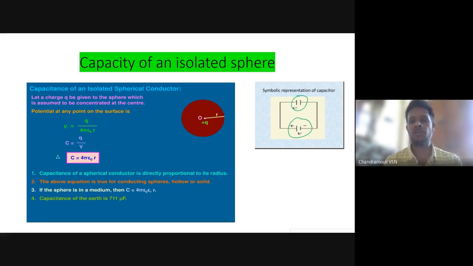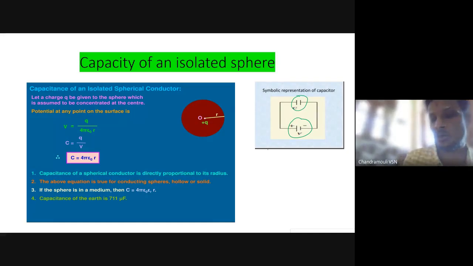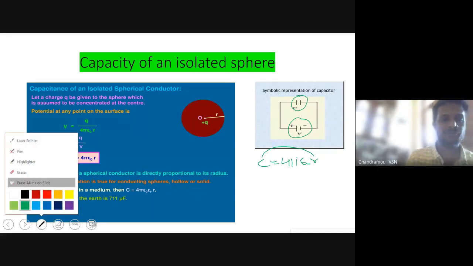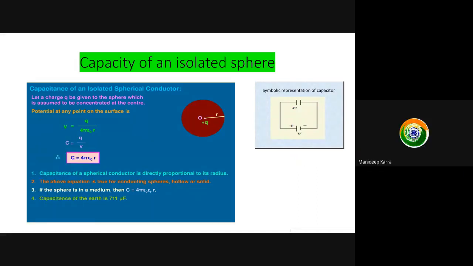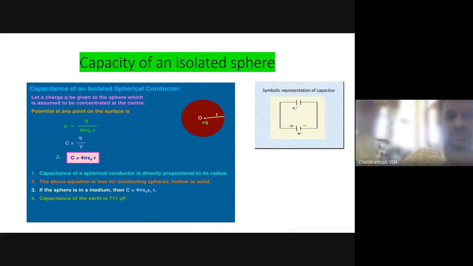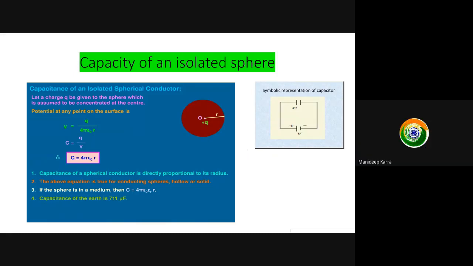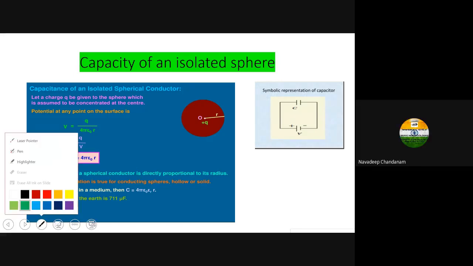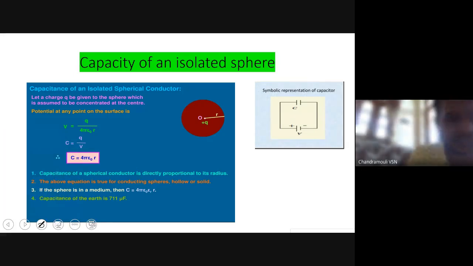So from this, what we conclude, first point: in the formula C equals 4 pi epsilon naught R, capacitance is directly proportional to the radius. And this formula is valid for hollow and solid spheres. And what is the capacitance of the Earth? 711 microfarad. So children, let me check how we get that 711 microfarad.